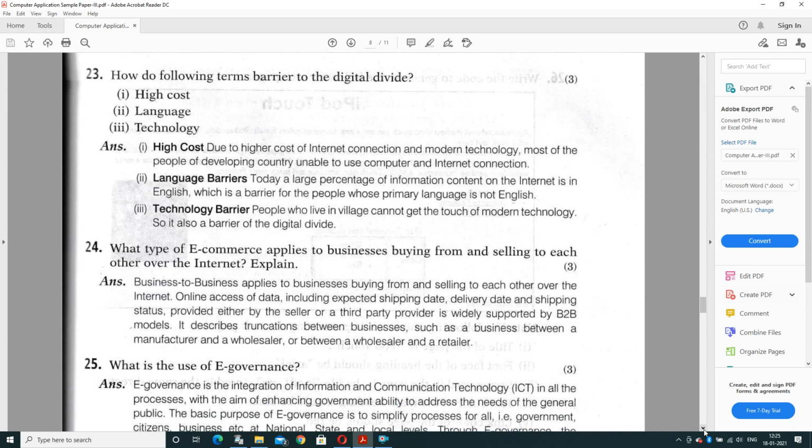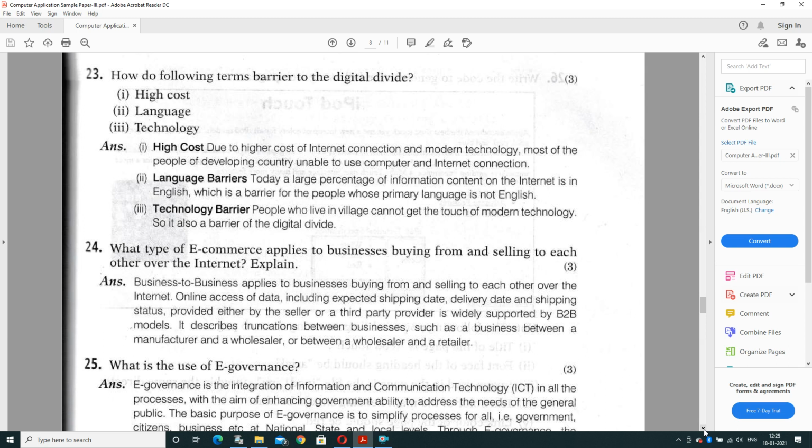Question number 23. How do the following terms act as barriers to the digital divide? What is the divide? Digital divide, dividing the people according to the requirement. The following terms are barriers to the digital divide: high cost, language, or technology. Higher cost: due to the higher cost of internet connection and modern technology, most of the people in developing countries are unable to use computers and internet connection.